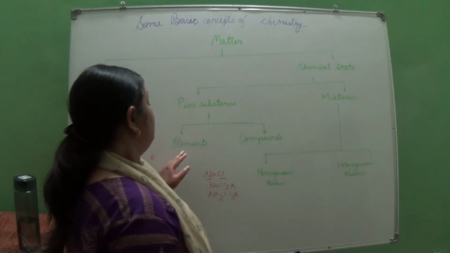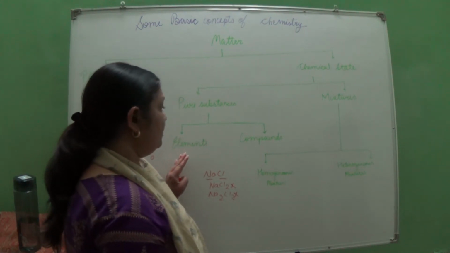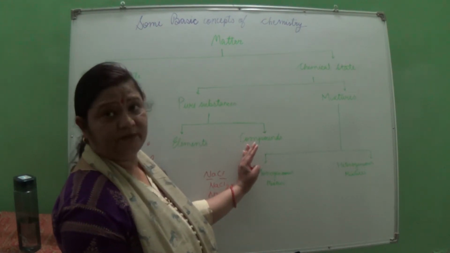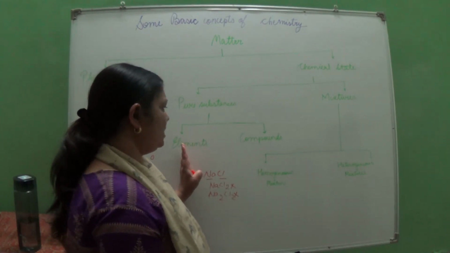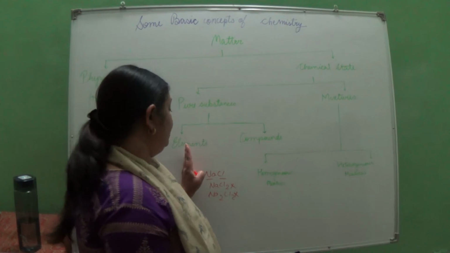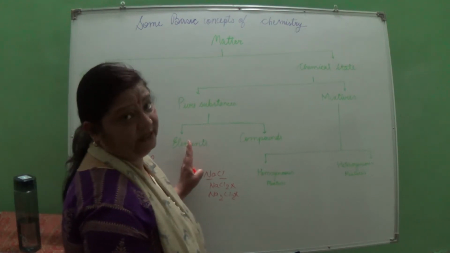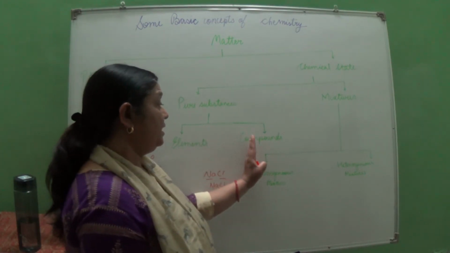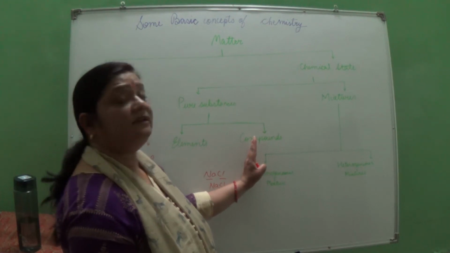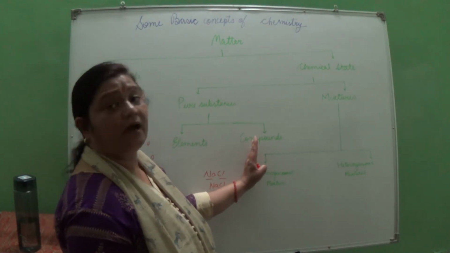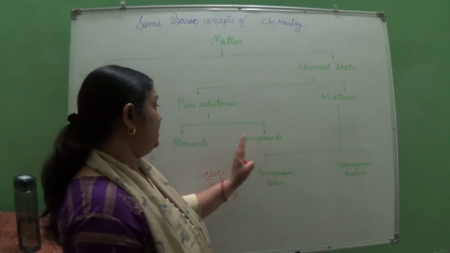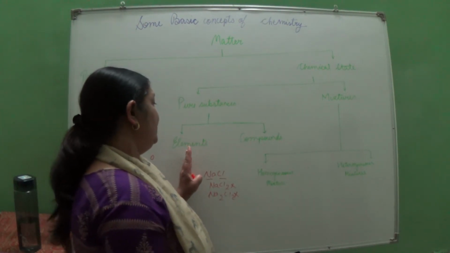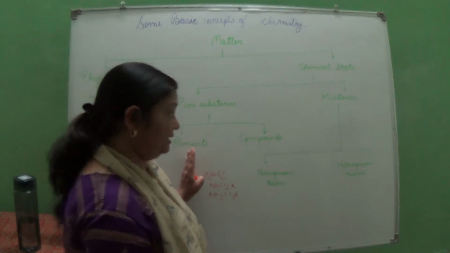Okay. So when we talk about elements and compounds, an element consists of only one type of entity. But a compound consists of different elements combined together in a fixed ratio. Here we cannot get this by any physical means.